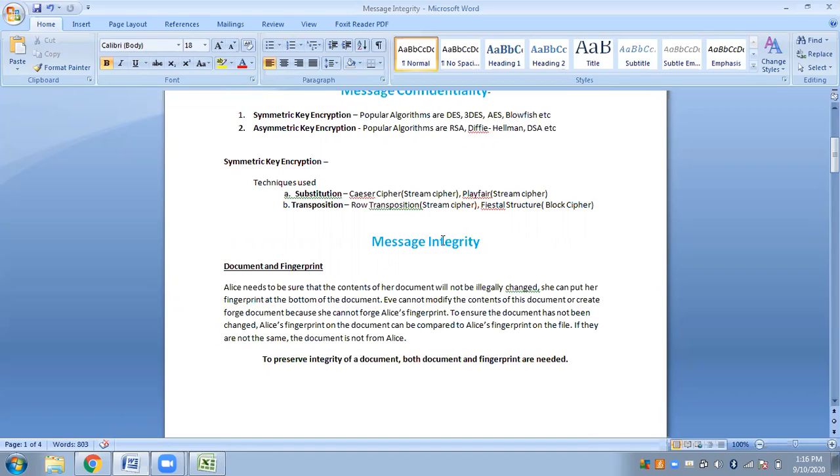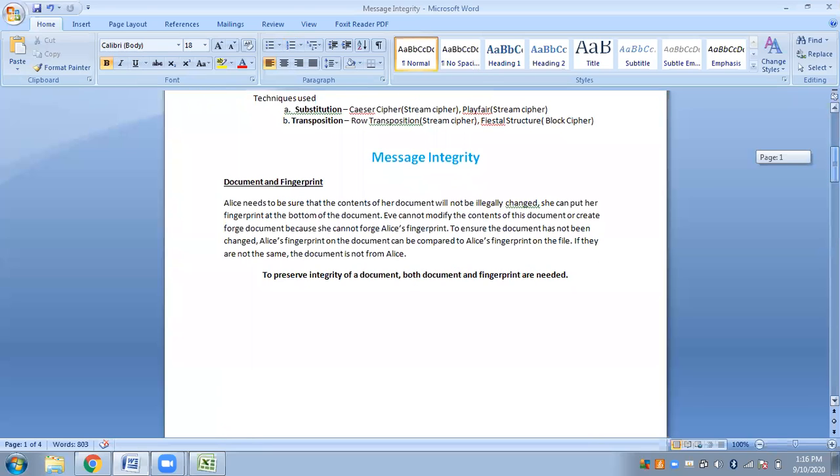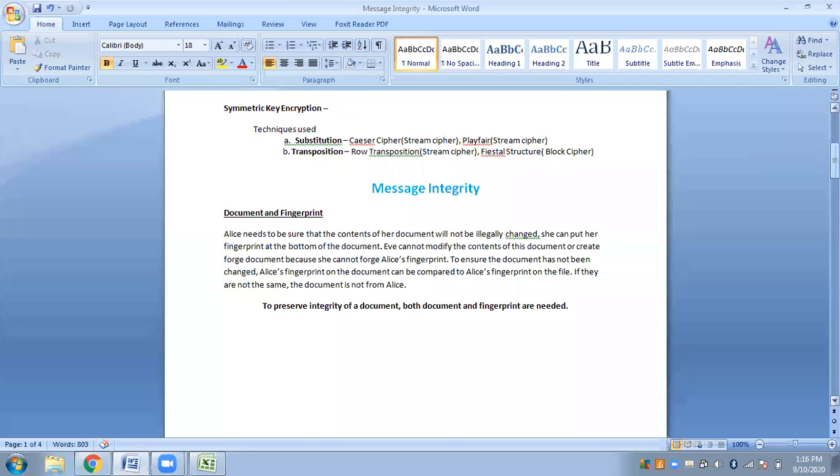Here we make use of a technique called hashing, which, along with providing confidentiality, also helps to provide message integrity. Here we will learn how it is done.